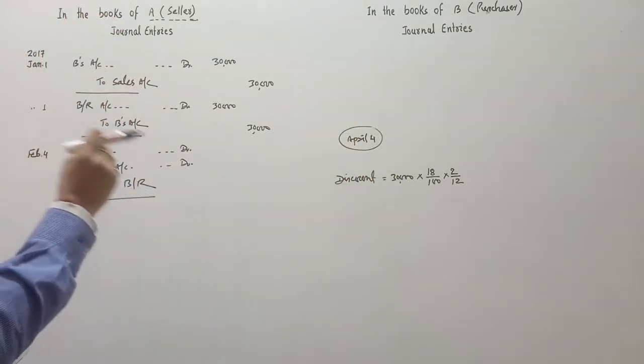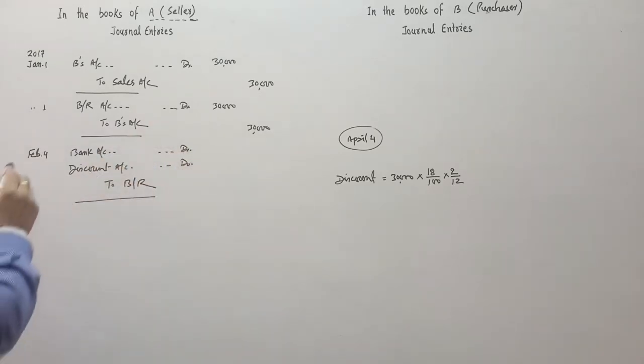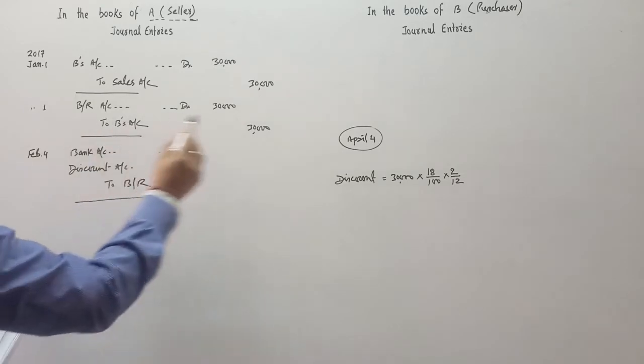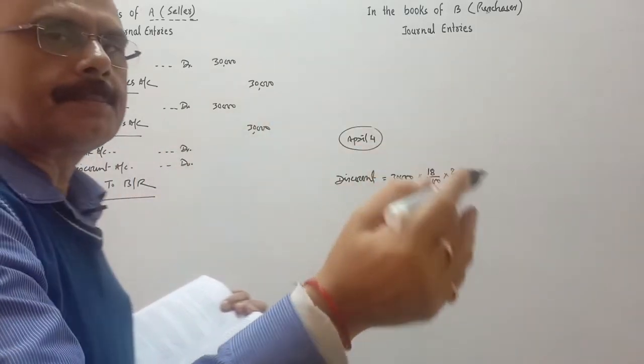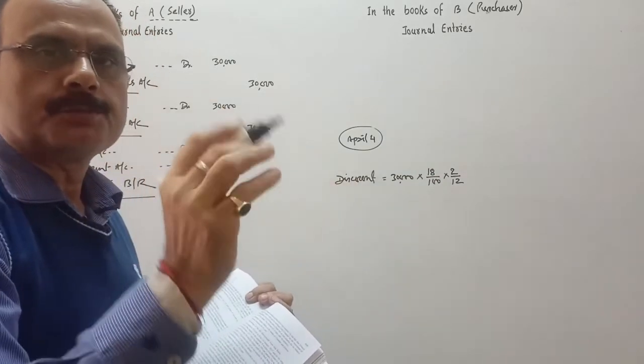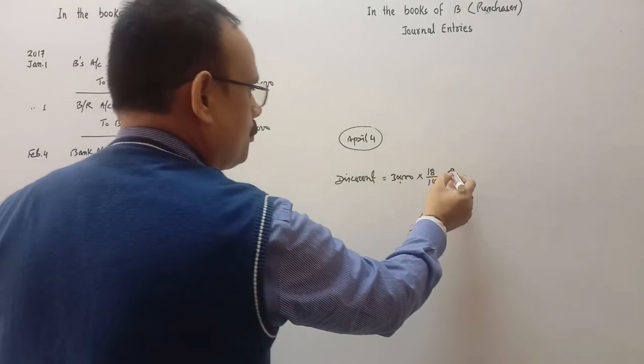So how many months before or days before the bill is discounted? February 4 to April 4, you do the calculation. February 4 to March 4, March to April 4. So 2 months before the bill is discounted. So discounting will be calculated for 2 months only.